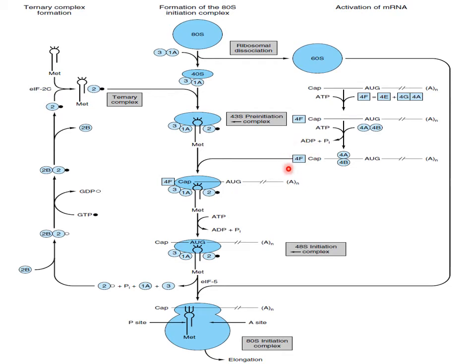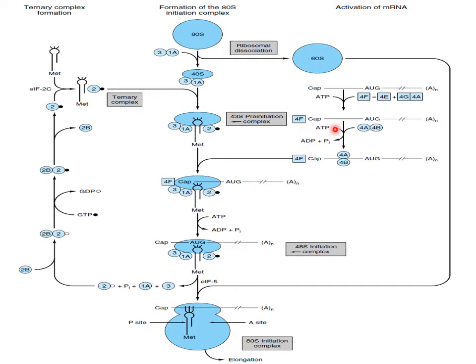This 4F factor recognizes the 5' guanine methylated cap in messenger RNA, identifies this cap and gets attached to the smaller 40S unit. This whole complex, the 4F factor and messenger RNA with factors 3, 1A and 2 and transfer RNA, is known as the 48S initiation complex.